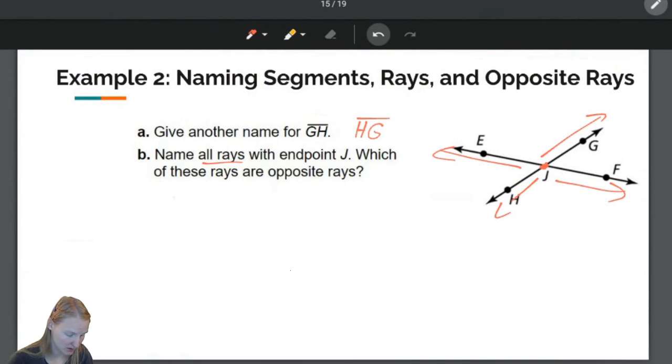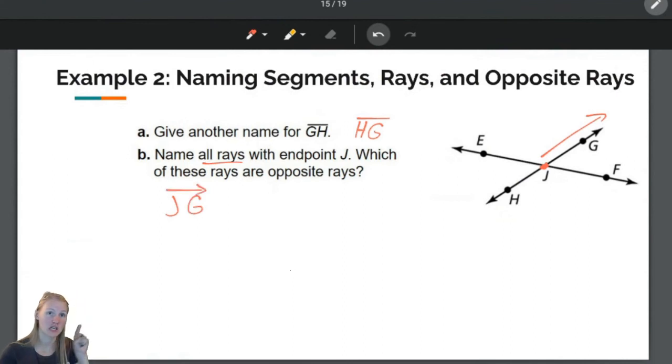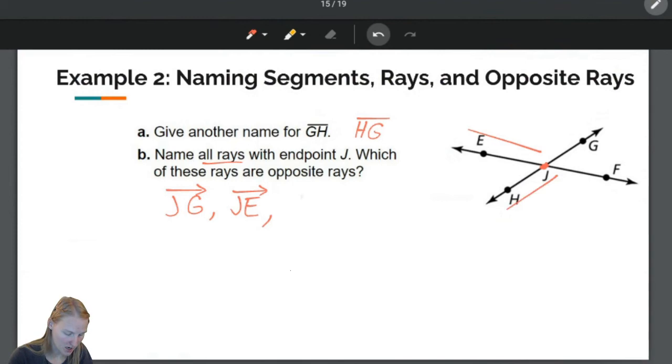So that is, let's see, we have J, let's start with this one, JG. And remember, J is the endpoint, so the arrow points on top of the G. And then, let's look at this ray. So that is JE. And again, J is the endpoint, so the arrow is on top of the E. We have JH. And we have JF.